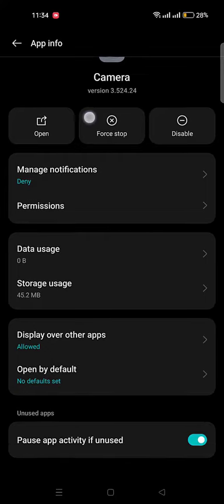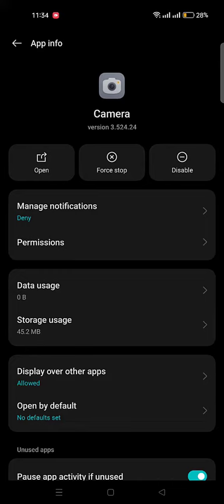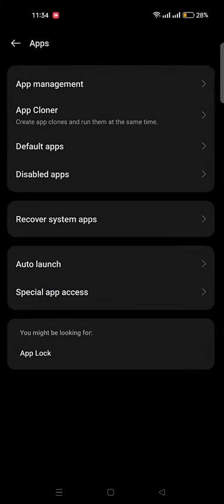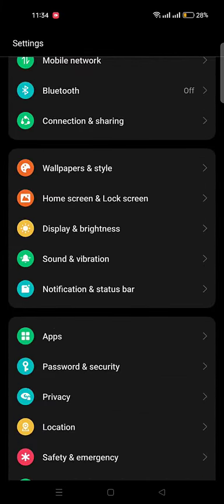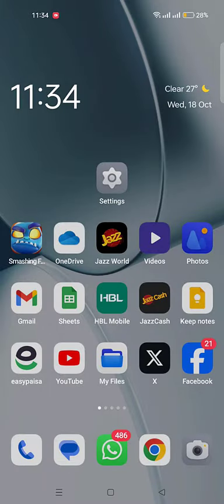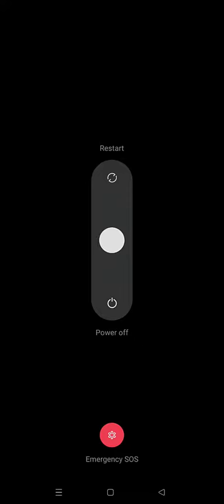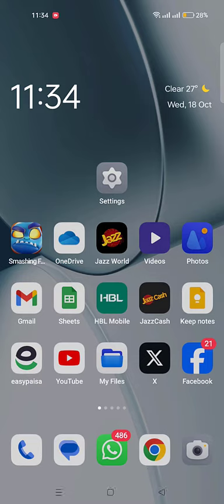Now click on Force Stop option. Now go back to the home screen and remember, do not open camera until you restart your mobile. Now please restart your mobile phone.